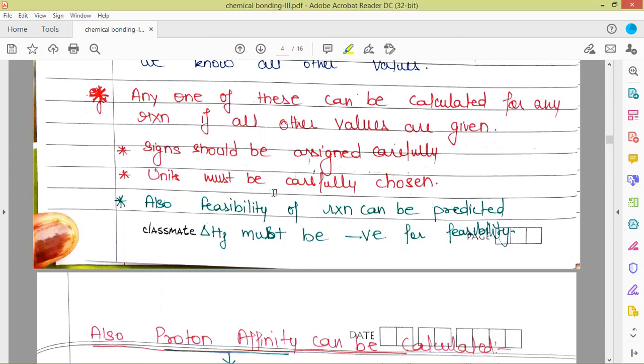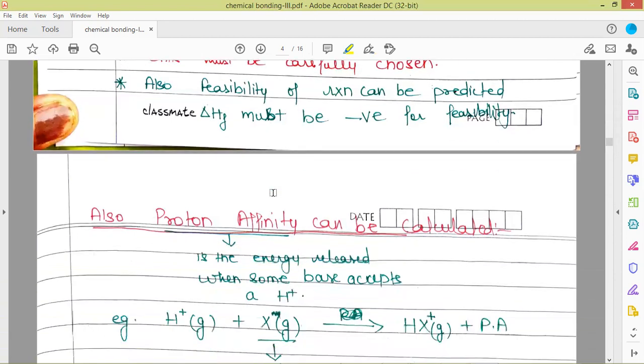The third point is that the feasibility of the reaction can also be predicted using this data. If delta HF comes out to be negative, that means the reaction is feasible. If the overall delta HF, that is heat of formation, comes out to be positive, that means the reaction is not feasible. We need to supply some external energy to make the reaction feasible. Similarly, using this Born-Haber cycle, proton affinity can be calculated. Here we have calculated lattice energy.